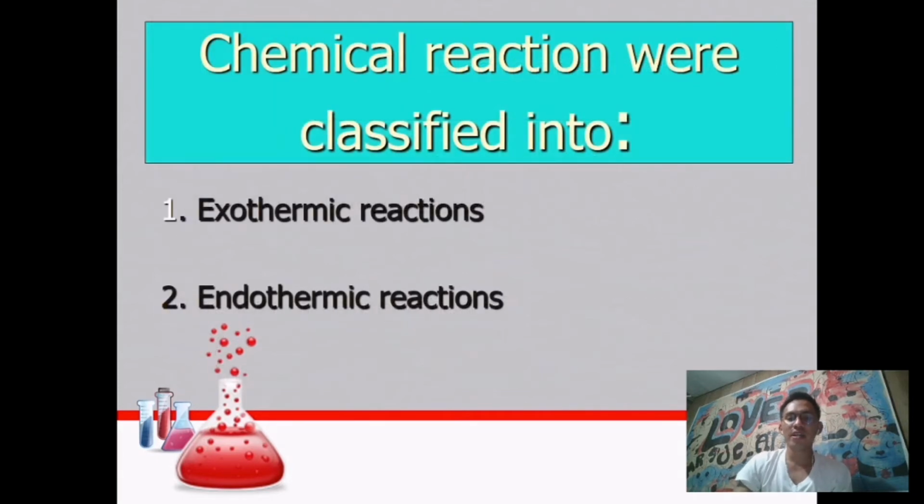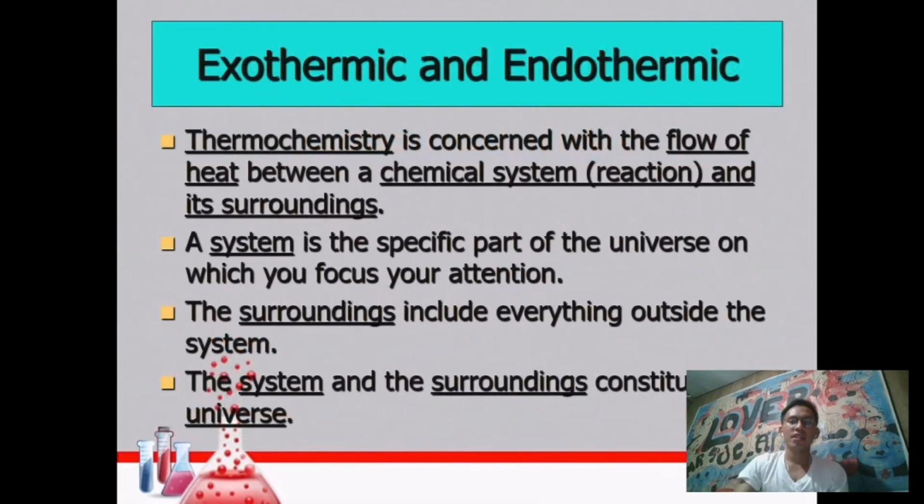So those chemical reactions were classified into two. So we have here the exothermic reaction and the endothermic reaction. And we will discuss those two later. So in thermochemistry, it is only concerned with the flow of heat between a chemical system, the reaction, and its surroundings.